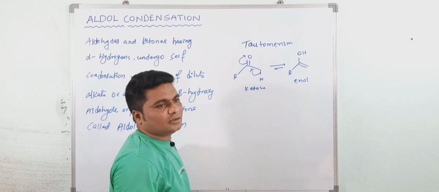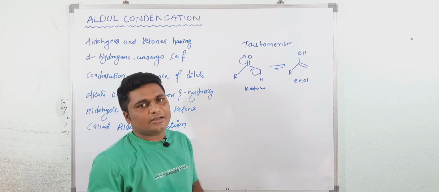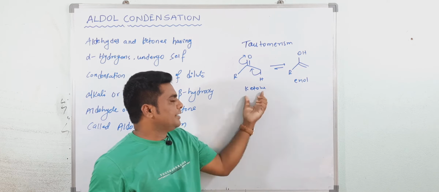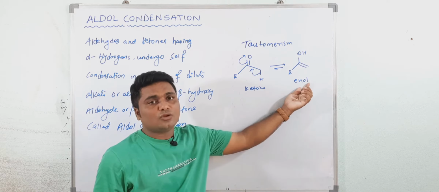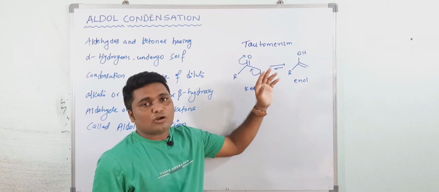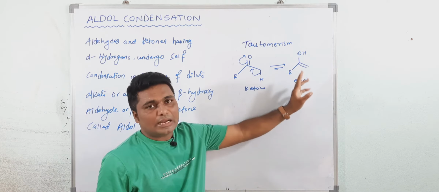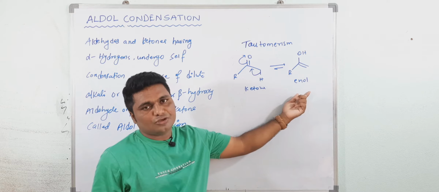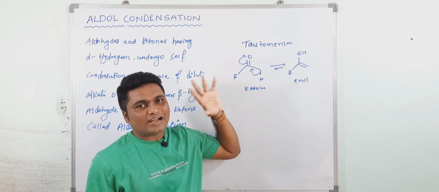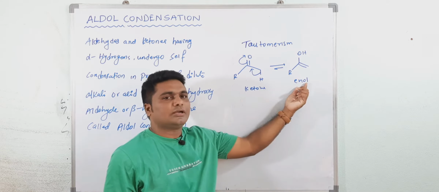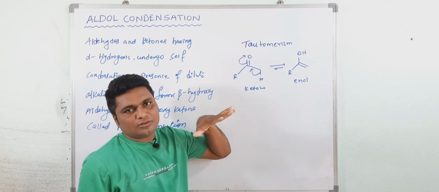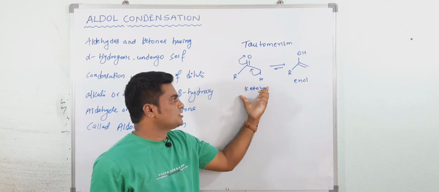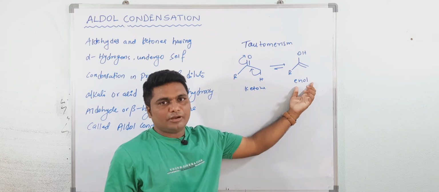And already you might have studied the percentage of enol and ketone. The enol content depends on aromatization, intramolecular hydrogen bonding, acidic strength of hydrogen, then hyperconjugation. So some factors affect the percentage of enol content. But under normal conditions, in simple ketones, the keto form is more stable than enol. Are you getting my point?